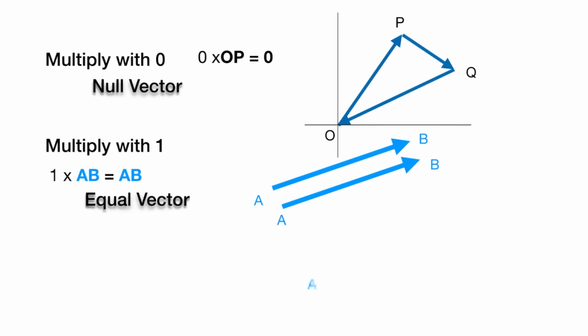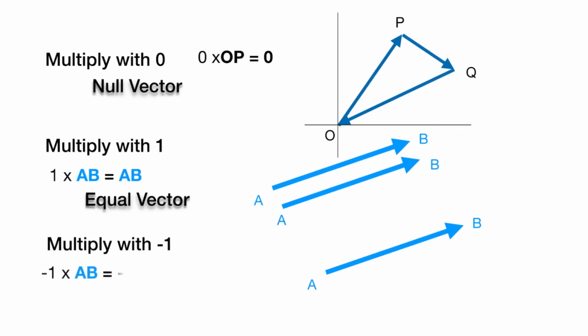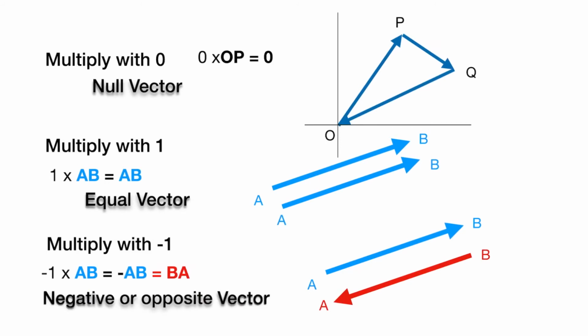Now let's check what happens if I multiply with -1. So here AB is a vector, and if I multiply AB with -1, it will give me an opposite vector BA. BA is an opposite vector, or you can say the negative vector of AB, where the magnitudes of AB and BA are the same but directions are opposite to each other.